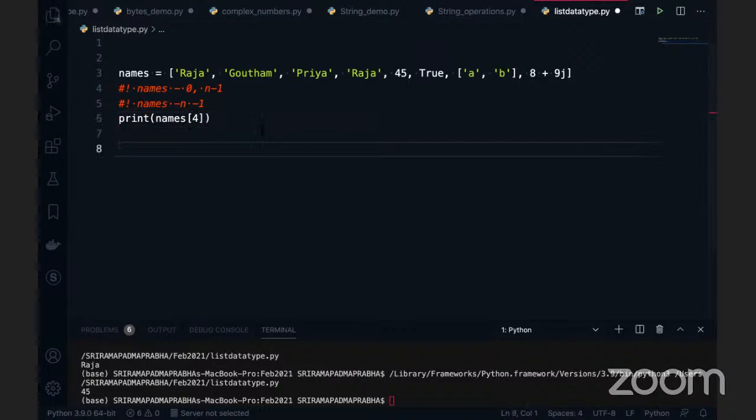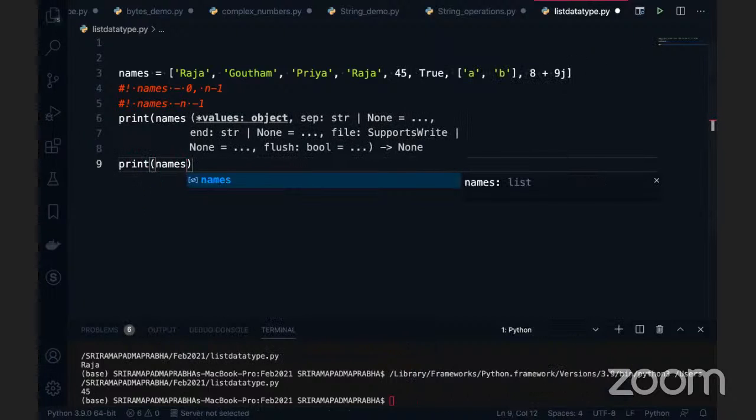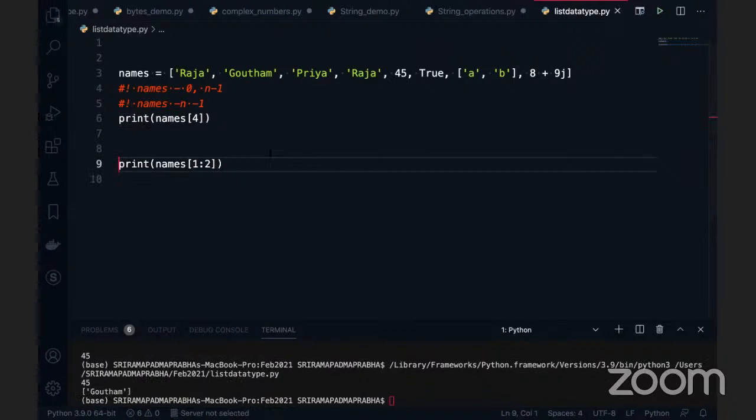Okay. Now the names are there. So I want to print slicing here. Slicing is also the same thing. Of the names, I want to print the first to second, these two names, Gautam and Priya. How to print this one? Here, one is the first index in the slice, and Priya is at the second position, right? Second index. If I go and print, am I going to get the output Gautam and Priya? No, right? Because only Gautam will come.